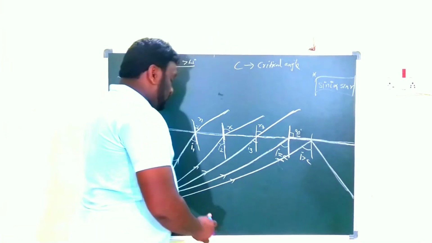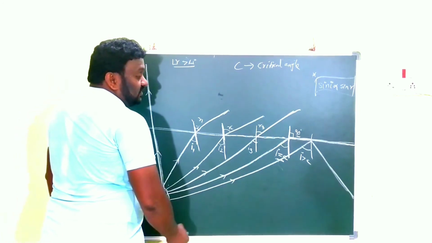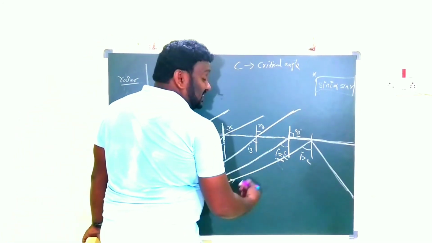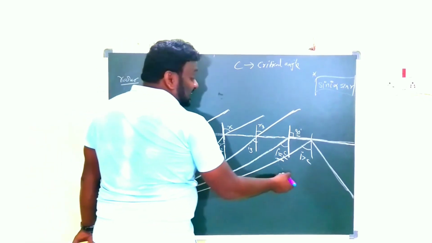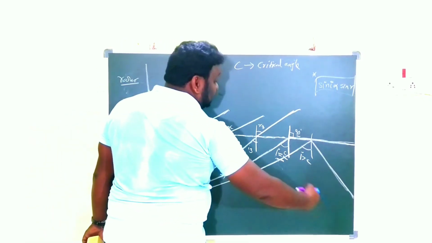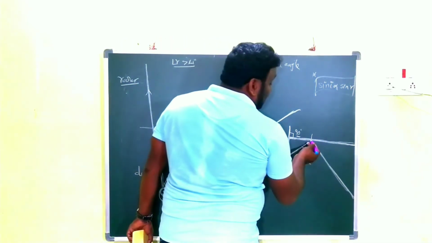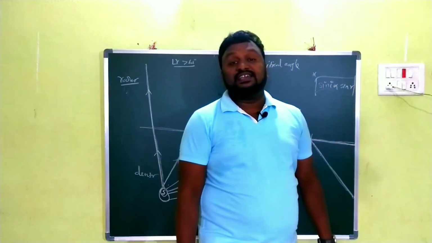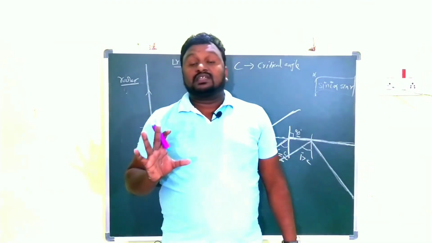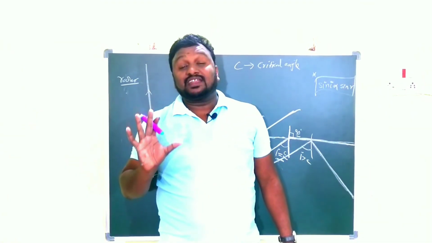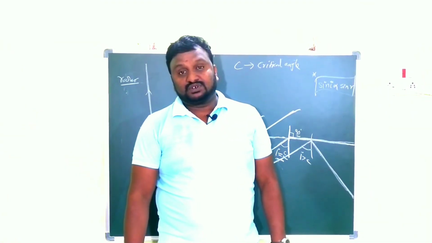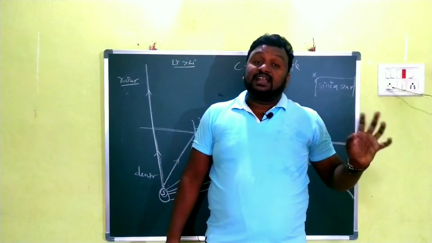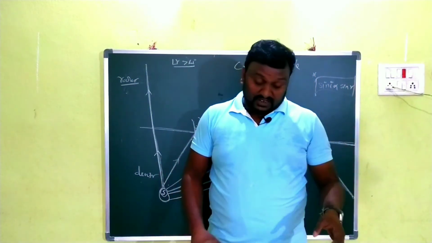When the light is moving from the denser medium to the rarer medium, after the critical angle, if the angle of incidence is increased further, then the ray completely comes back into the same medium. That phenomenon is called total internal reflection. So this is about, children, the critical angle and total internal reflection.